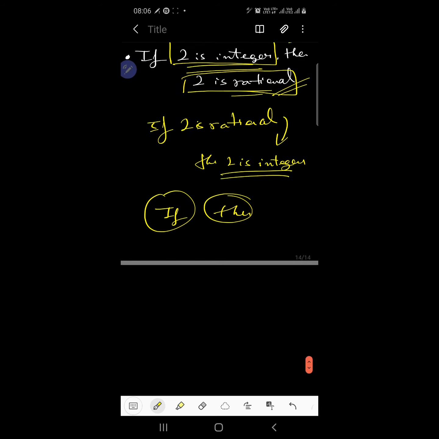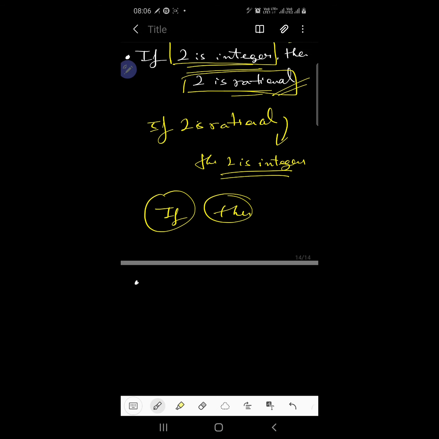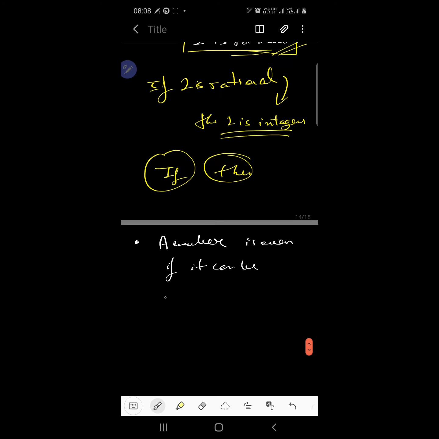But suppose we say that a number is even if it can be written in the form 2k, where k belongs to the set of integers.